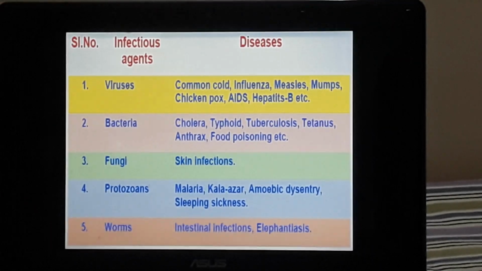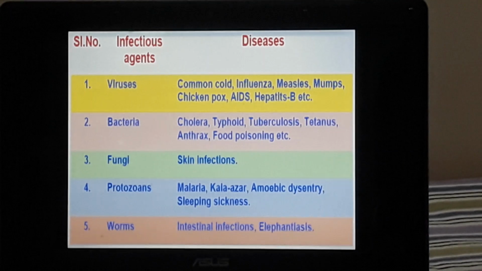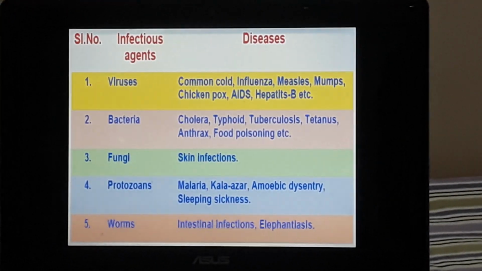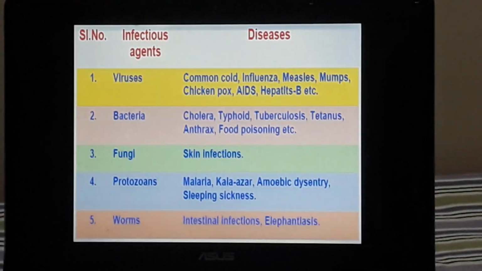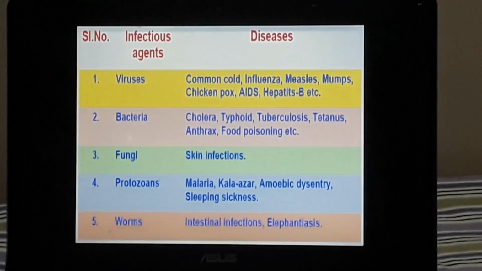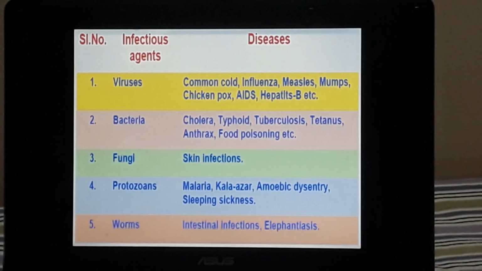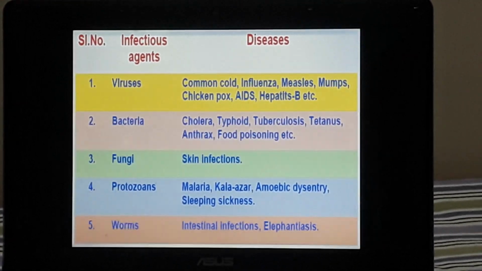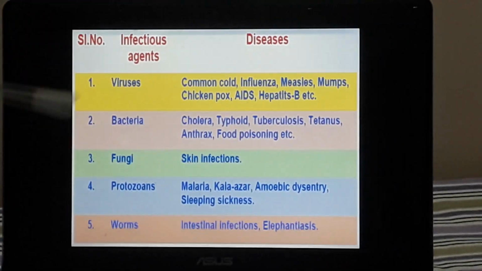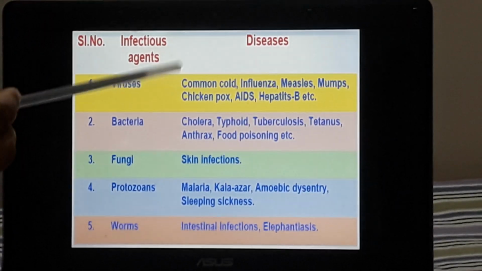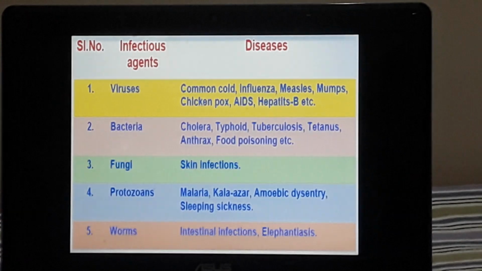Worms also cause many problems in our system. There are different kinds of medicines for worms. They go into our digestive system and cause problems in digestion. So worms are also pathogens, though they are not microscopic, they are a bit larger than the common microorganisms. So these are the diseases and the pathogens which cause them.